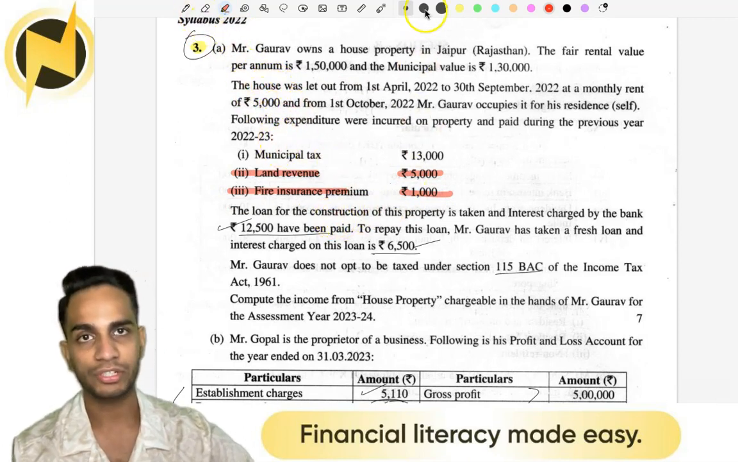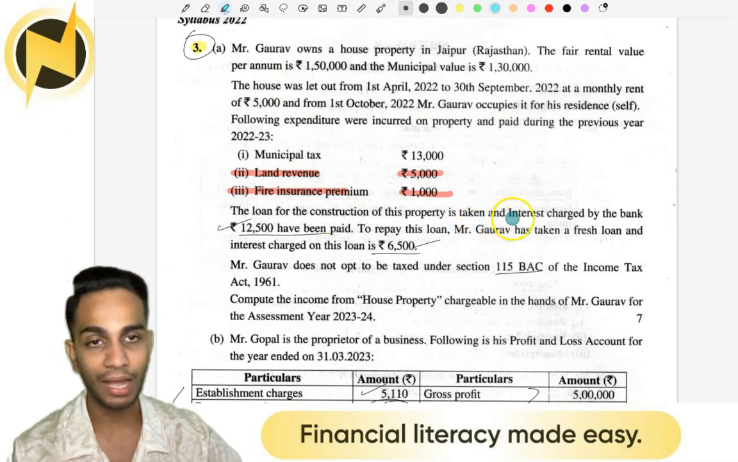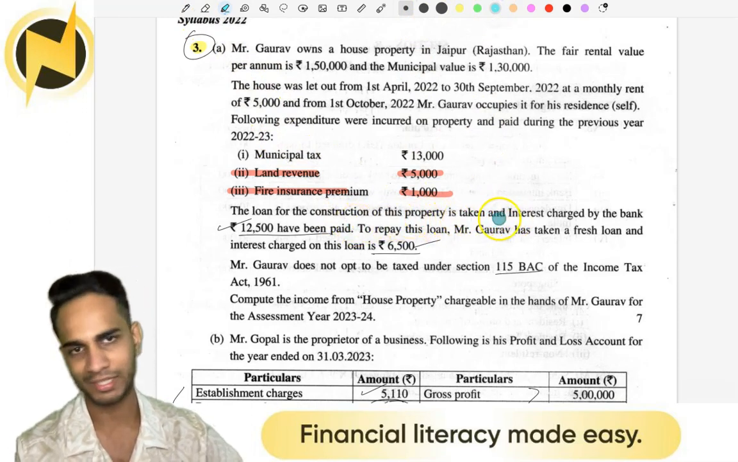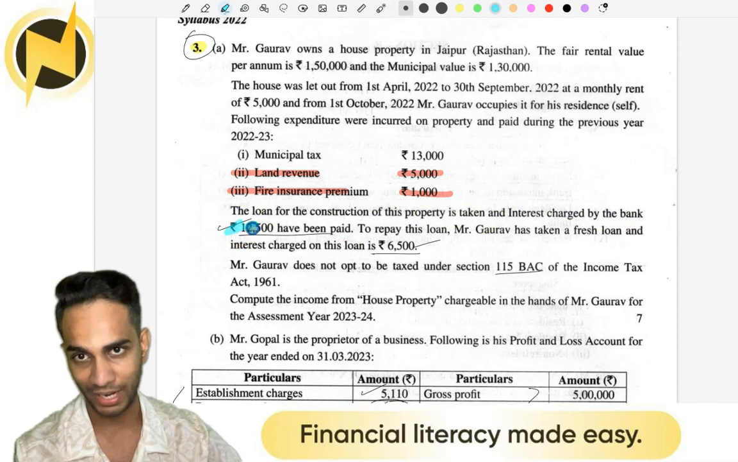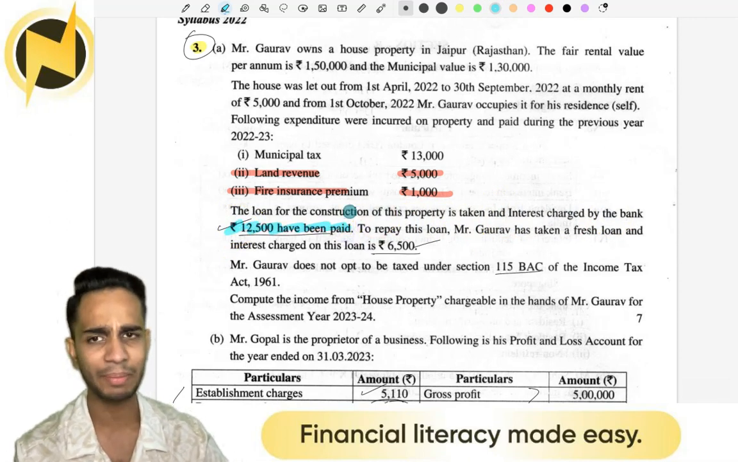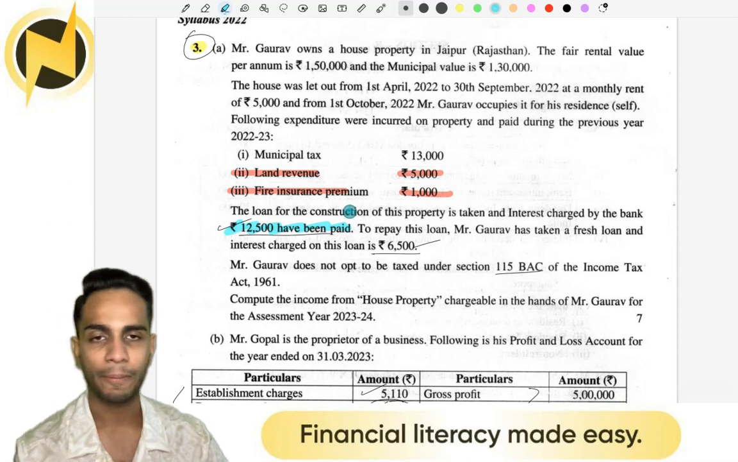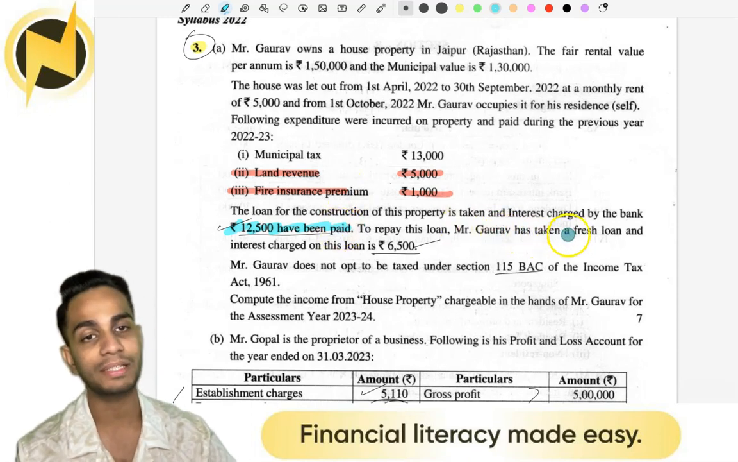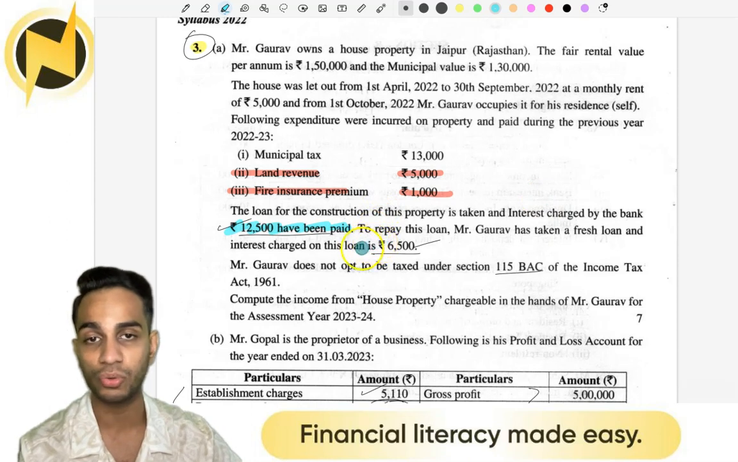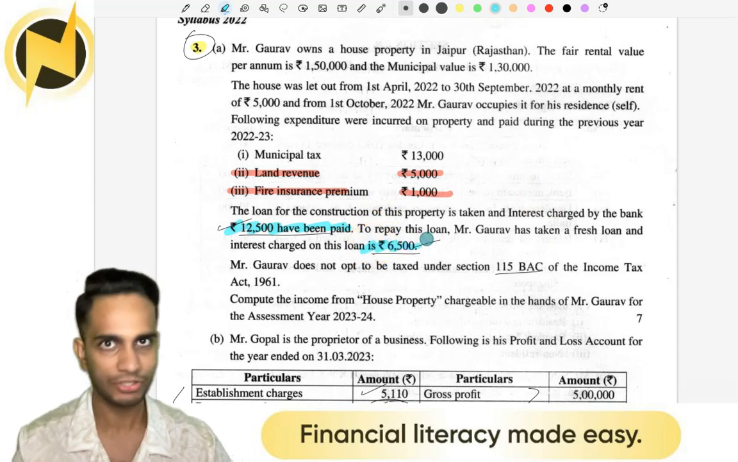The loan for the construction of the property was taken, and the interest charged by the bank is 12,500 and has been paid. Interest of 12,500 is for interest on capital borrowed, Section 24B. To repay the loan, Mr. Gaurav has taken a fresh loan and the interest charged on this loan is 6,500. Even this interest is deductible.